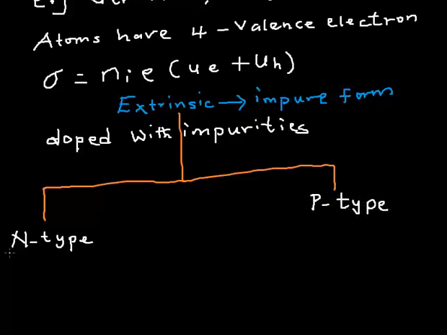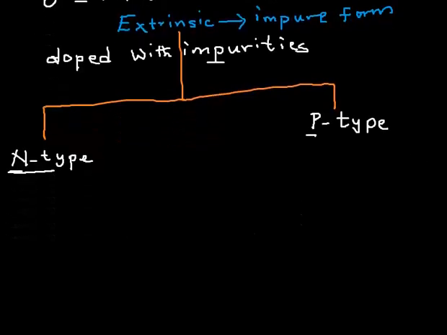The letter N represents negative, while the letter P represents positive. So we have the negative type semiconductor and the positive type semiconductor. Depending on the impurity that we use in doping an intrinsic semiconductor, we can arrive at either N-type or P-type. So let's start with the N-type semiconductor.